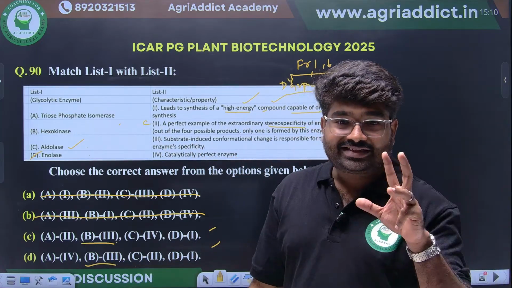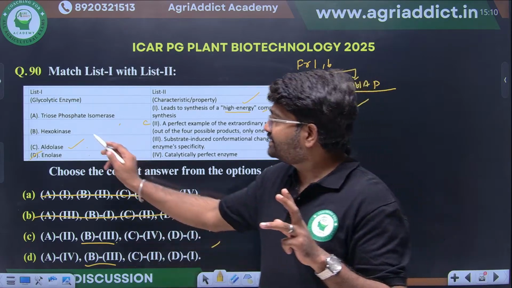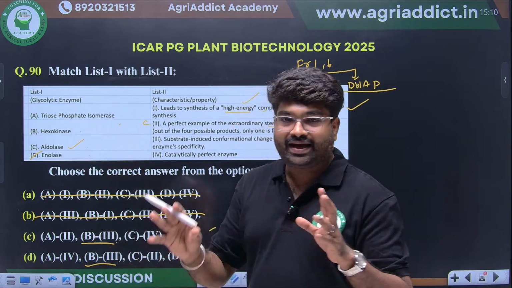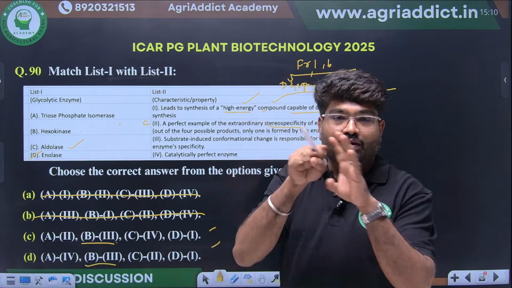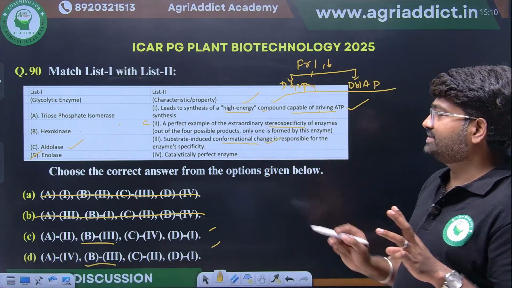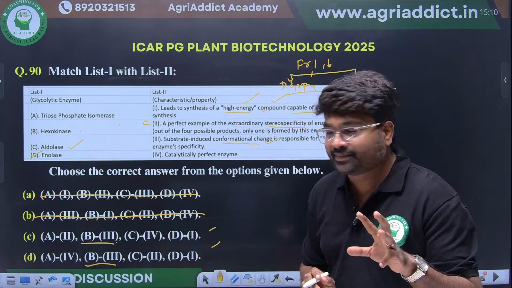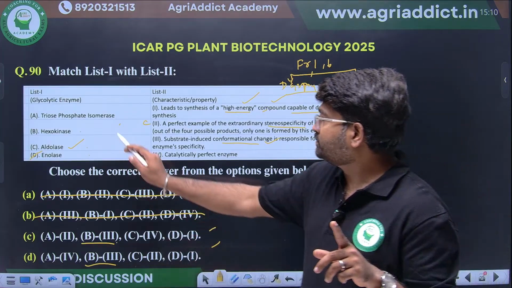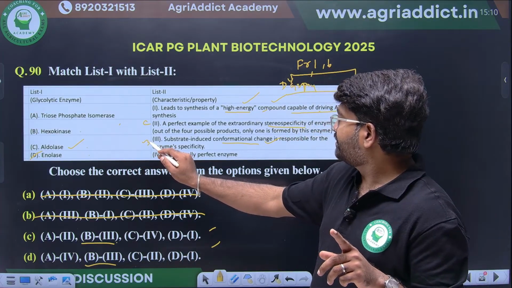Then hexokinase. What will it do? Hexokinase is the major enzyme where the substrate glucose will bind, then a water molecule also will be added there. That will lead to conformation changes in the enzyme activity. So for B, 3 will come.